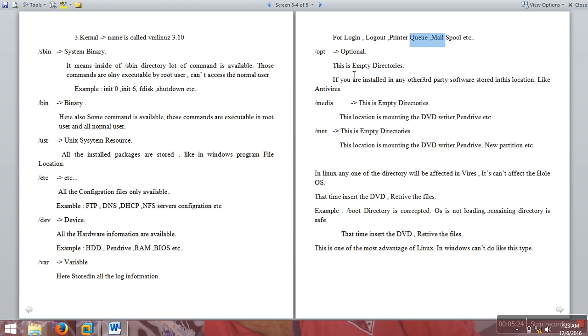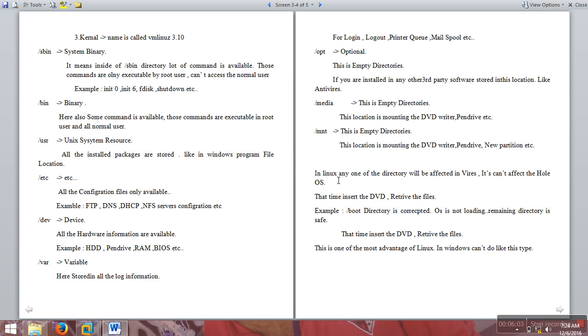/opt is an empty directory. Here you can install third party applications, such as TeamViewer or any other third party application. opt means optional. /media is also an empty directory, and /mnt is also an empty directory. We can use /media and /mnt as mounting points. If you insert a DVD or pen drive, we need a mounting point to access it, so we can use these locations.